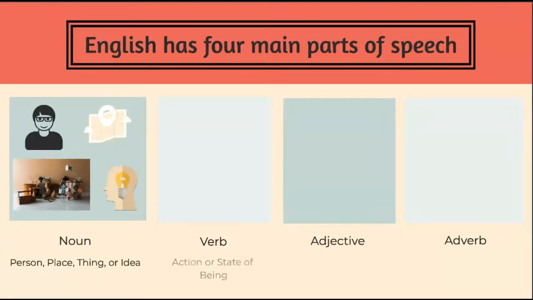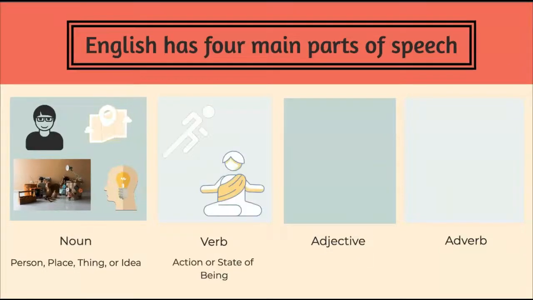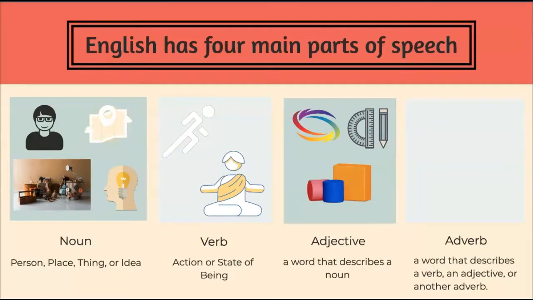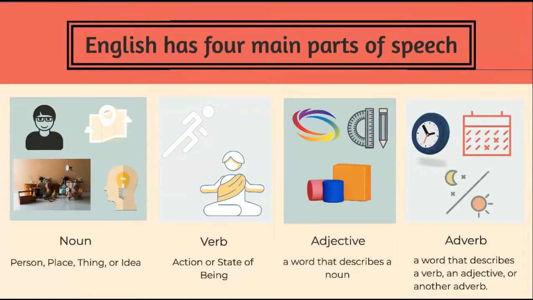A verb is an action or a state of being. An adjective is a word that describes a noun. Adjectives are usually words or phrases that describe a noun's color, size, or shape, and more. An adverb is a word that describes a verb, an adjective, or another adverb. Adverbs typically describe time and frequency, answering questions such as how, in what way, when, where, and to what extent.